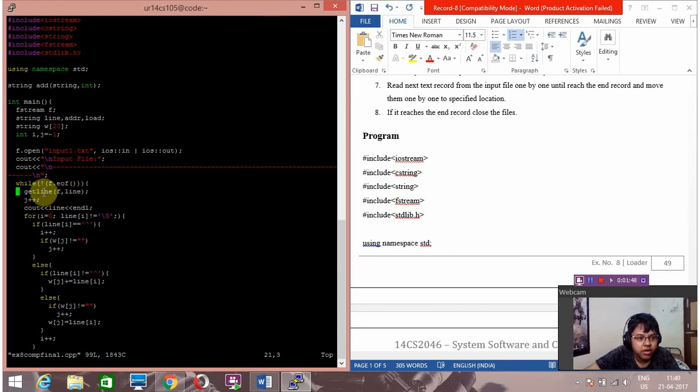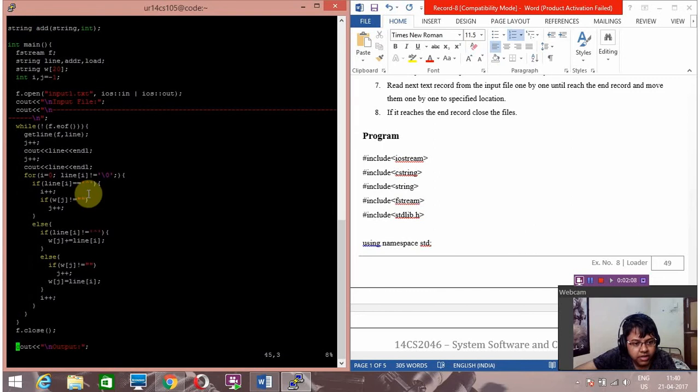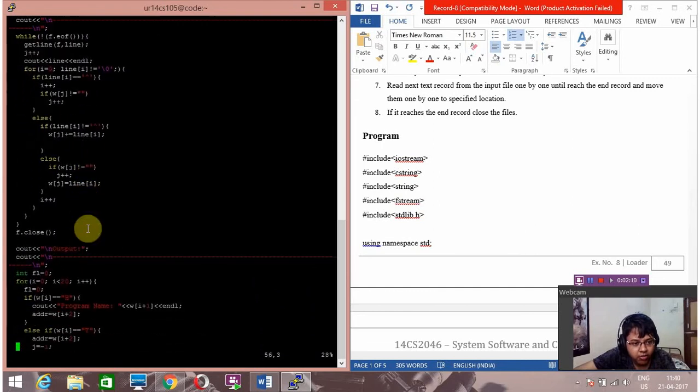Initially what we are doing is using a while loop to find the end of the file, and then after that we are using the getLine function to get each and every line from the program and transfer it to the line array, as we can see here. Then this is just a main step.